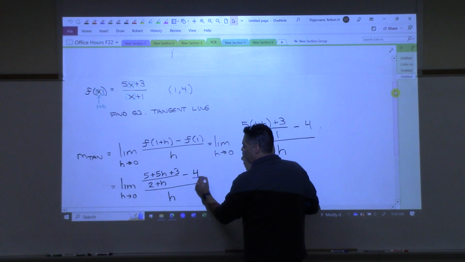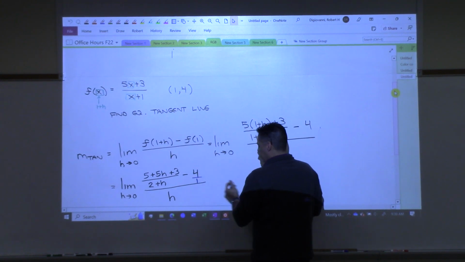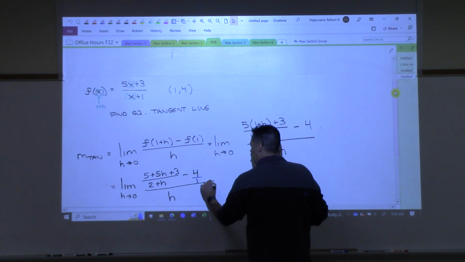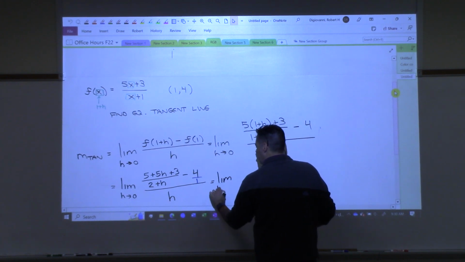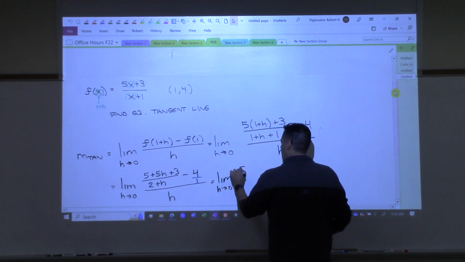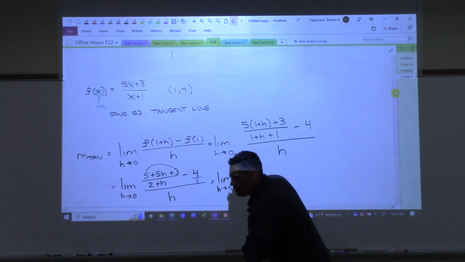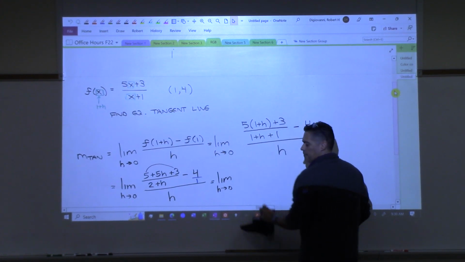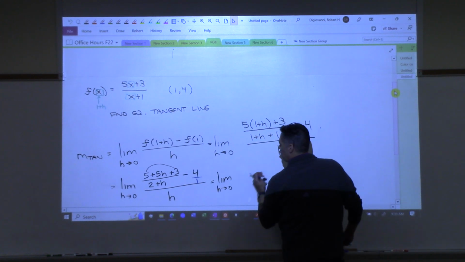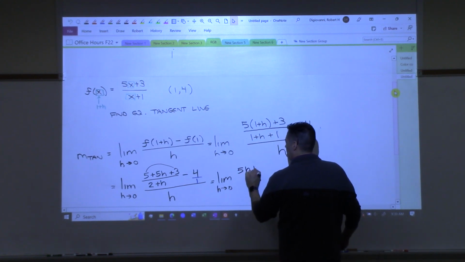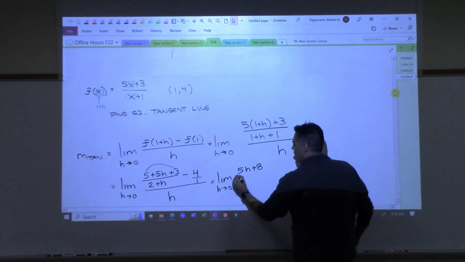Let's do this 4 over 1. So if I do 4 over 1 then I'm going to have to multiply. Oh yeah, let me put this 5 and 3 together. That's an 8, right? I can do that. Let me write it this way, 5h plus 8, and then over 2 plus h.